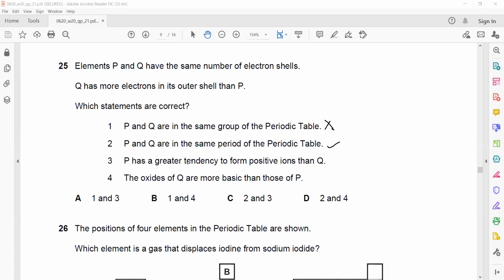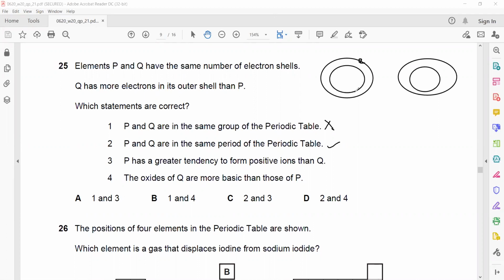Q has a greater tendency to form a positive ion? That's also true, because metals have fewer electrons in the outermost shell, so they tend to lose electrons easily. That's why metals have few electrons in the outermost shell as compared to non-metals. If two elements have the same number of shells, they are in the same period.